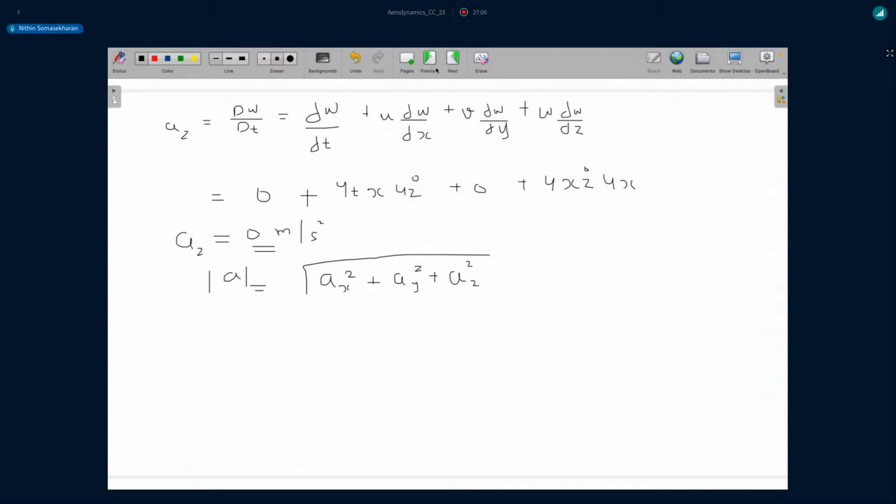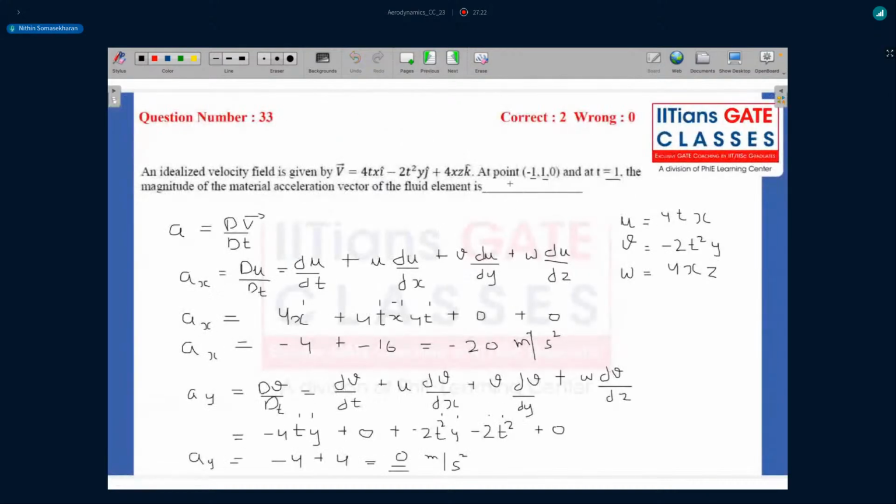So in this case, we have ay and az 0. So this would be nothing but magnitude of ax, which is nothing but 20. We don't have to worry about the sign because in the question, they've only asked what is the magnitude, right? So minus 20 is basically 20 meter per second square is the answer for this.